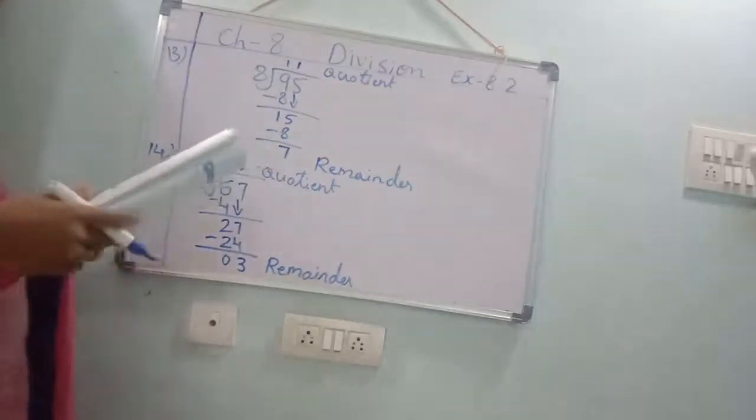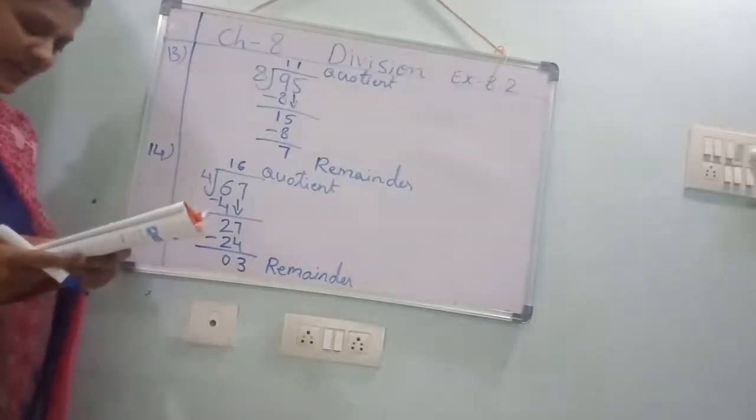Divide 378 by 3 and check your answer. You should check the answer.